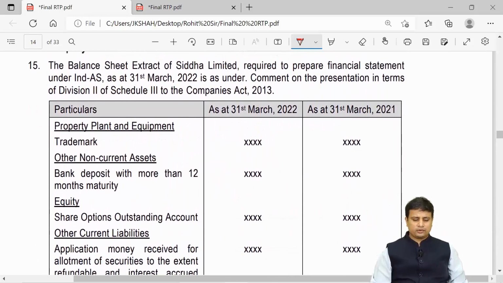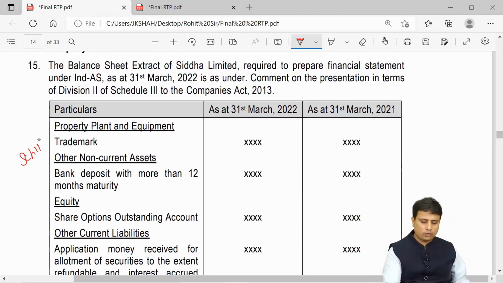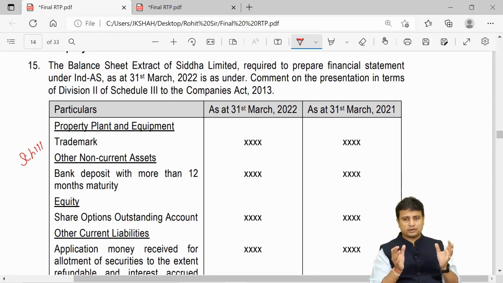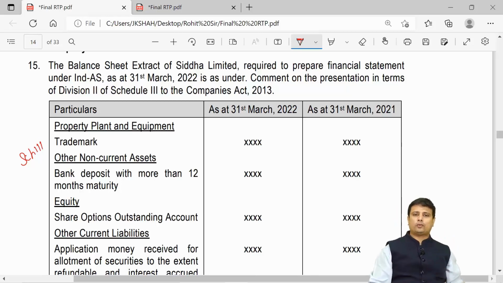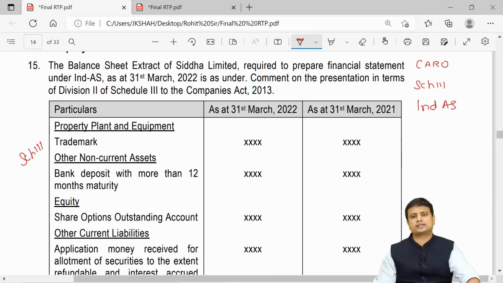Now, question number 15 is mainly focusing on your concept of Schedule 3, which you have already covered earlier. But my friends, you have covered this in your foundation. So in this particular example, you need to focus more, because as per the past trends I have been observing in Companies Act at final level, they are barely asking you sections. What they are asking you is either CARO, or Schedule 3, or a question based on Ind AS. Because my friends, in any case, sections 139 to 148 are part of Inter CA law.